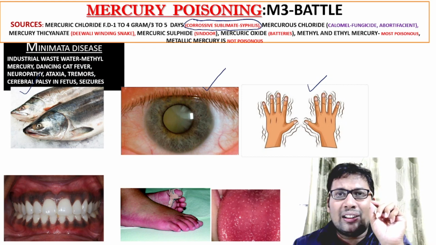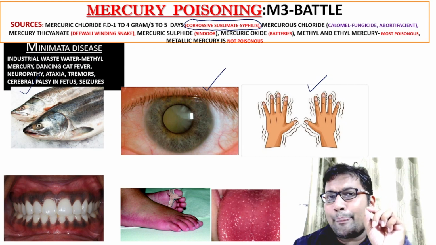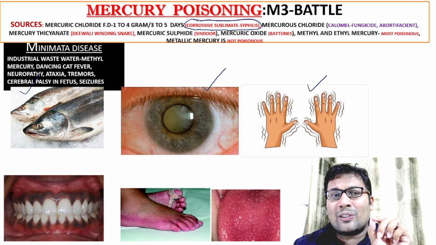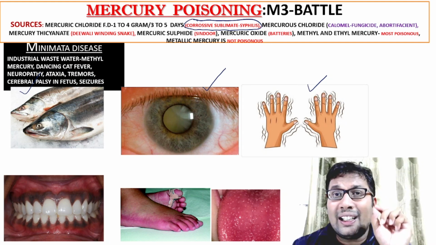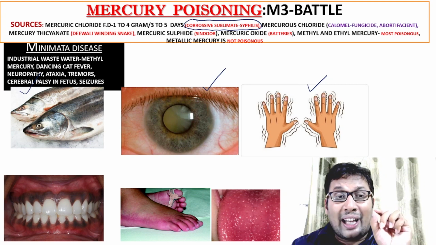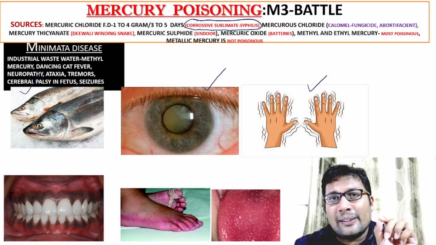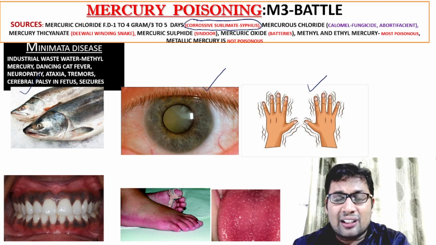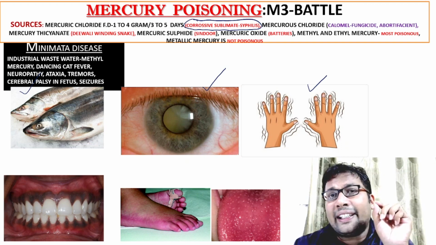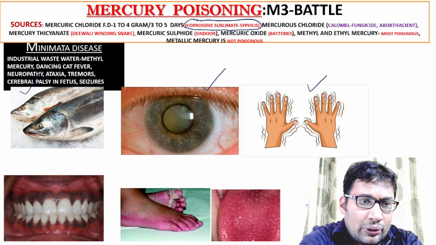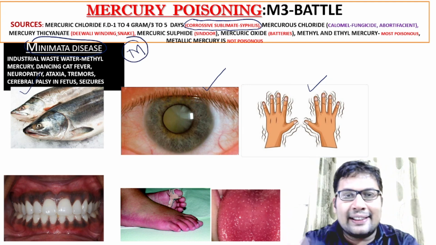Minamata is a disease that happened in Japan. It is because of consumption of industrial wastewater which was containing methyl mercury. It is characterized by neuropathy, ataxia, tremors, cerebral palsy in fetus and seizures. It is also known as dancing cat fever. So the first M is Minamata disease.